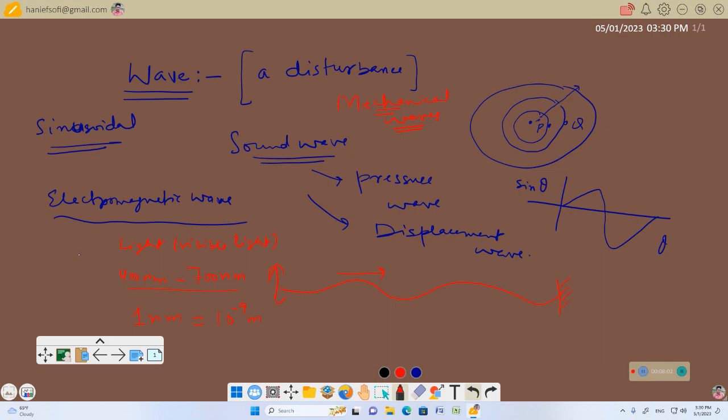There are other kinds of electromagnetic waves: ultraviolet, gamma rays, radio waves, microwaves, X rays. They all move through space, you know, at a speed of c equal to 3 into 10 raised to the power 8 meter per second. Right? Now, these electromagnetic waves, whether it is visible light or microwaves, radio waves, infrared, ultraviolet, X rays, or gamma rays, they do not require any medium to propagate.